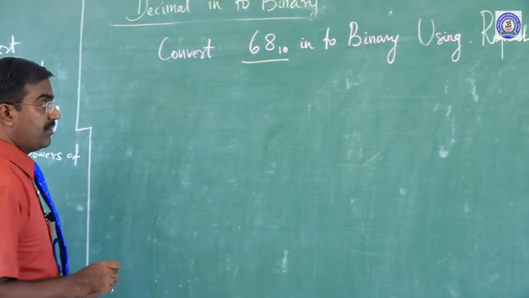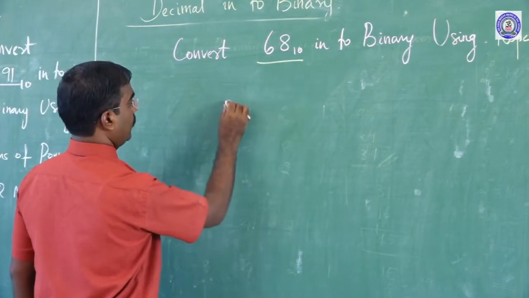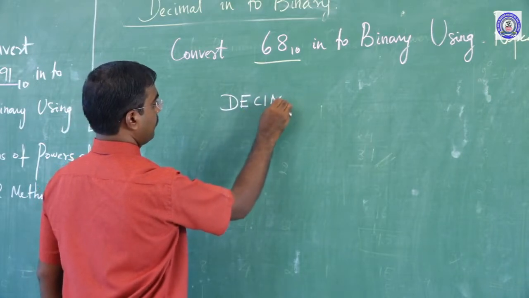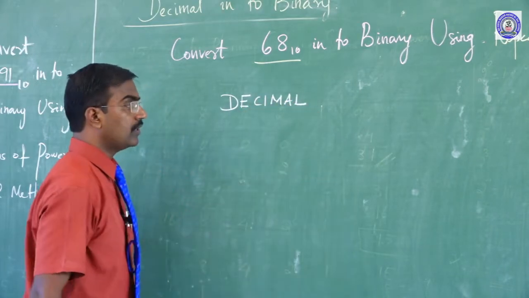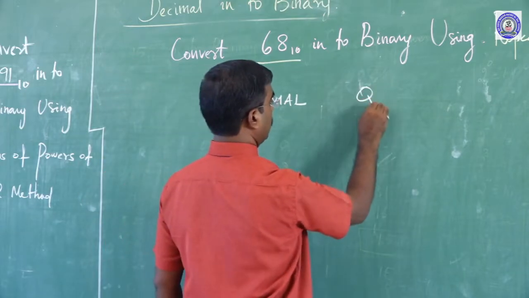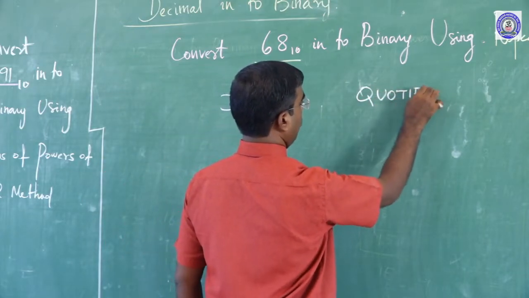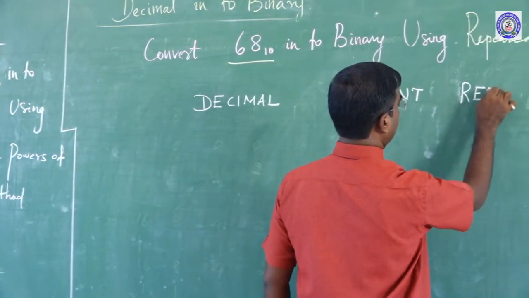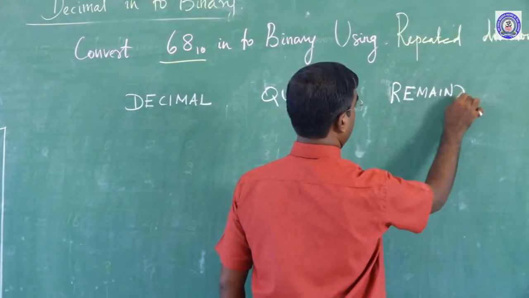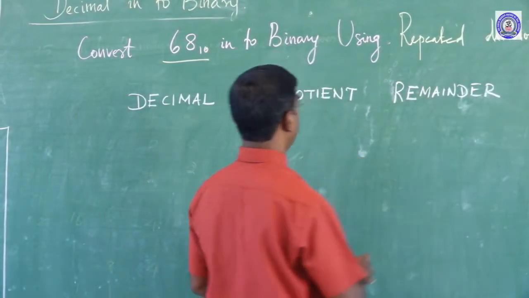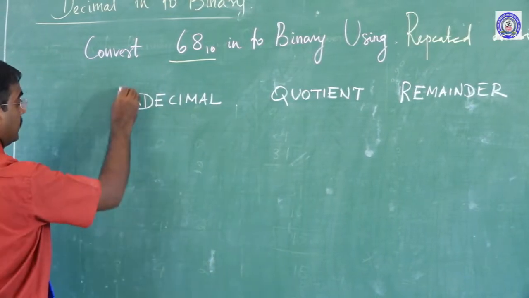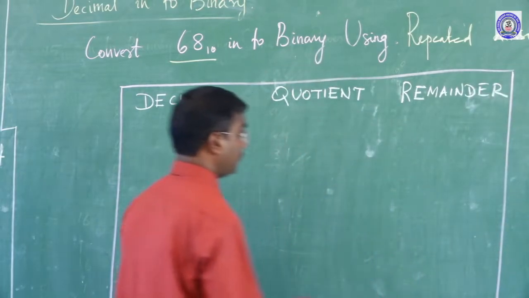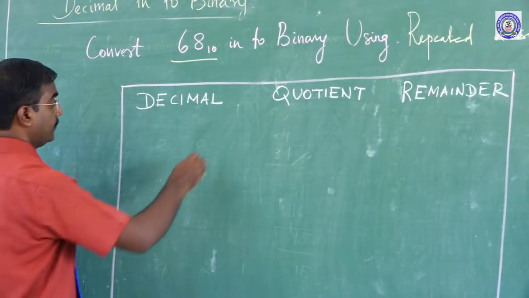We can make a tabulation first. This number is a decimal number, that is why we will make a column for decimal, then quotient, and the final column is remainder. Okay, you can make it a 3 column table first.